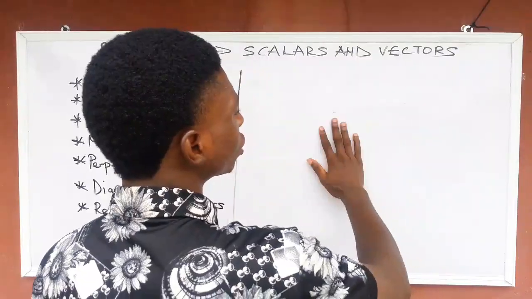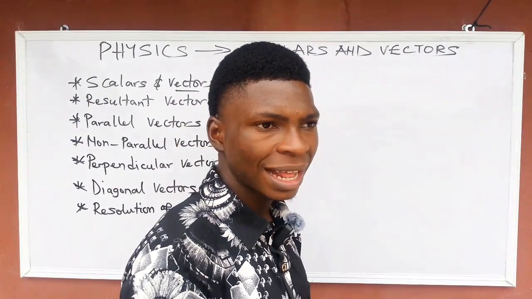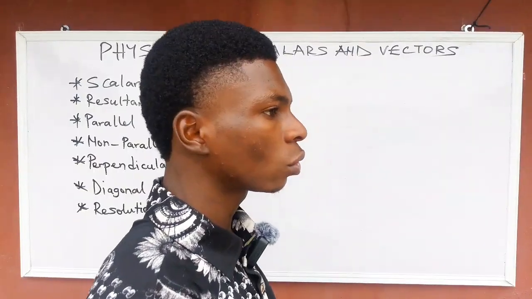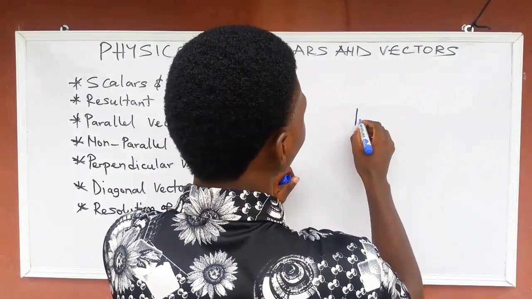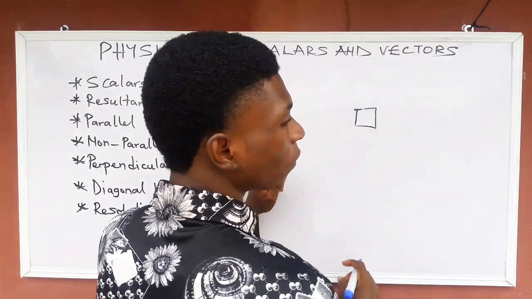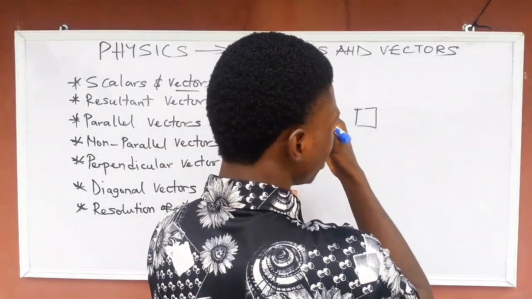Non-parallel vectors means vectors that meet, that coincide, that cut each other. Are you getting me now? Let's say for this one now, the box is here again, and a force is applied to this box eastward,